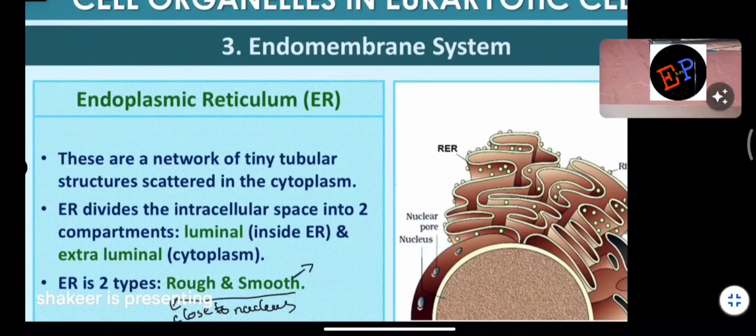The endoplasmic reticulum divides the intracellular space into two compartments, luminal and extraluminal. The region containing the nucleus, rough endoplasmic reticulum and smooth endoplasmic reticulum is called the luminal region or inside ER region. The total remaining region is called the cytoplasmic region or extraluminal region.